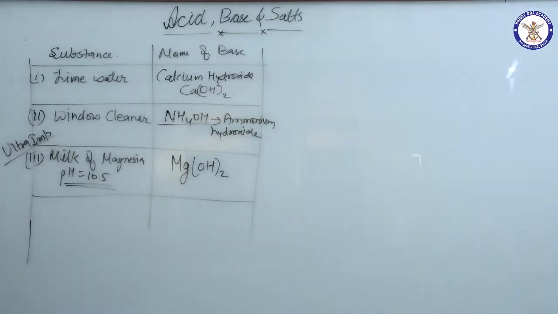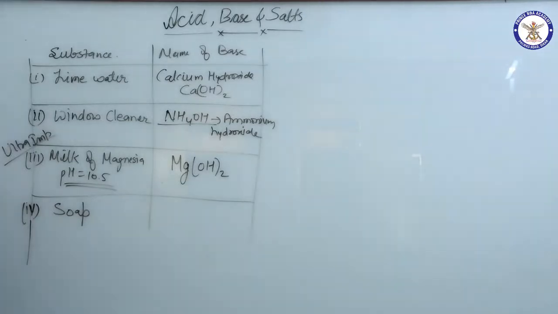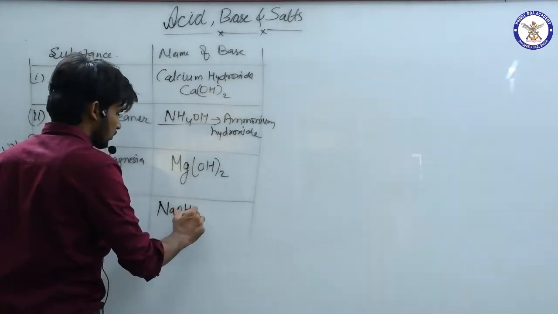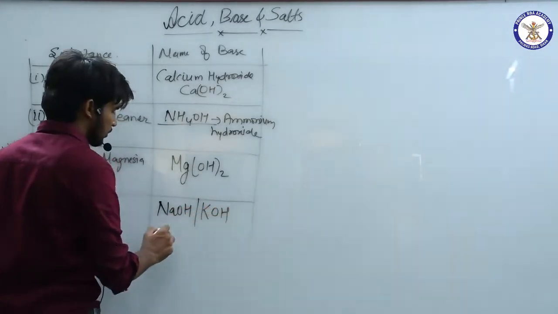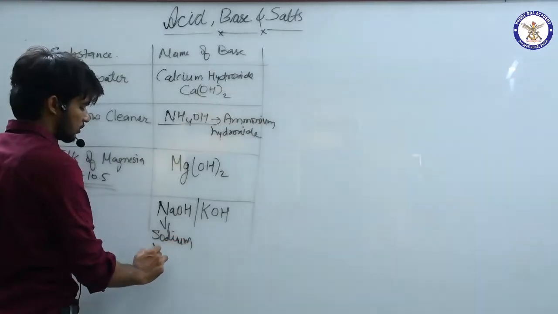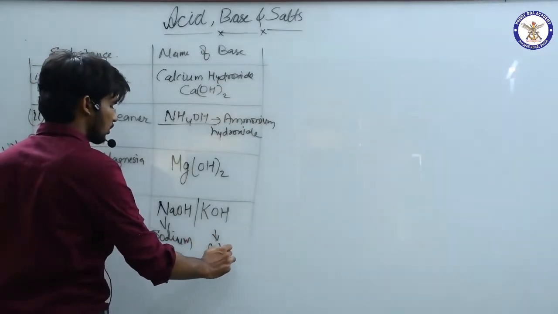So what we have seen here is lime water, window cleaner, milk of magnesia, and last but not the least, that is very important, that is soap. Which base is present? NaOH and KOH. This is sodium hydroxide, and this is potassium hydroxide.